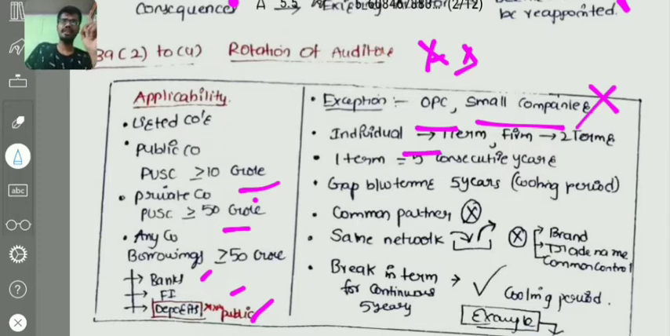An individual is allowed for only one term, and if it is a firm, it is allowed for 2 terms. What does one term mean? One term means 5 consecutive years, meaning an individual can be an auditor for a particular company for 5 consecutive years. After that, he or she has to take rest.